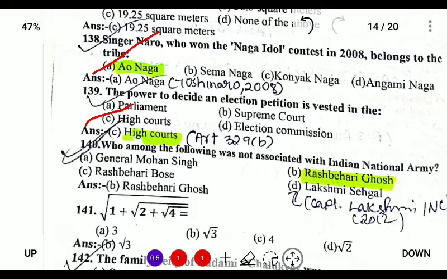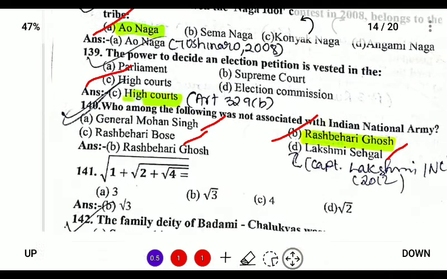Next, who among the following was not associated with the Indian National Army? So Indian National Army was formed by Captain Mohan Singh. Rash Behari Bose was one of the co-founders, and Lakshmi Sehgal was a leader of the female battalion in the Indian National Army. So Rash Behari Ghosh was the president of the INC during the Surat split.